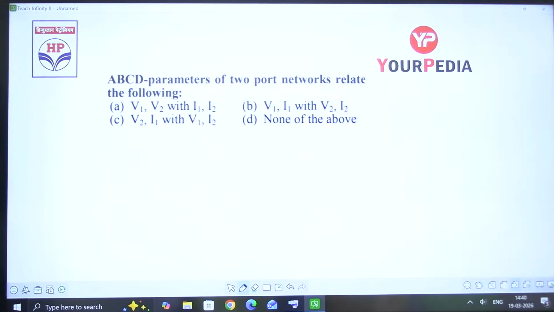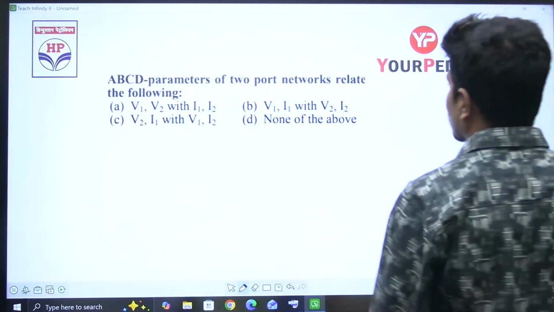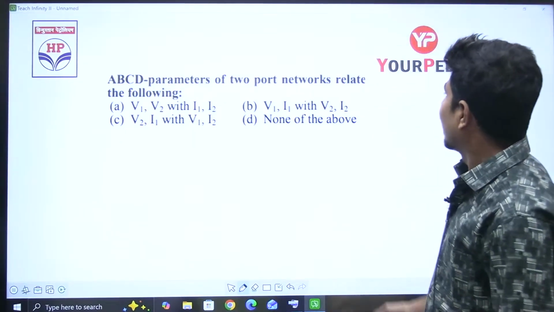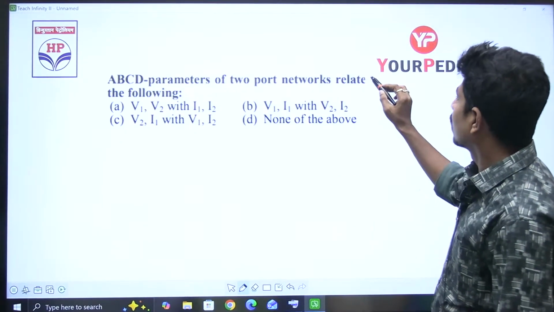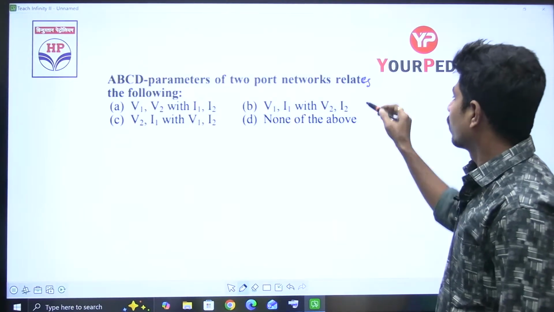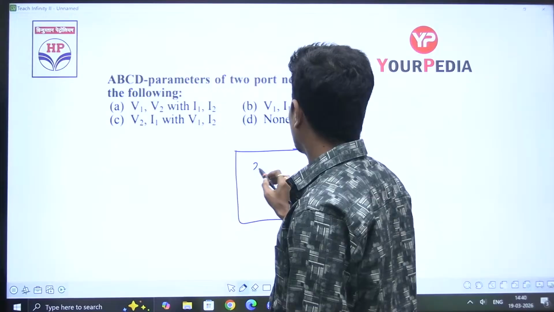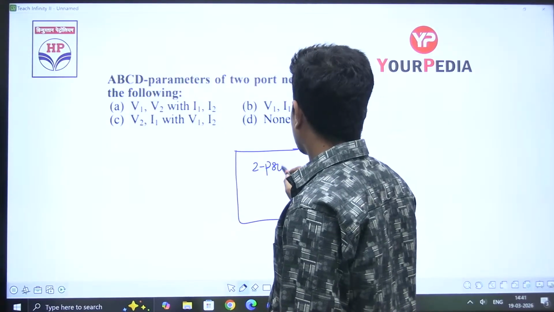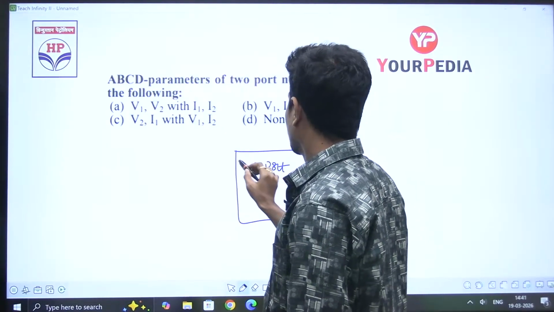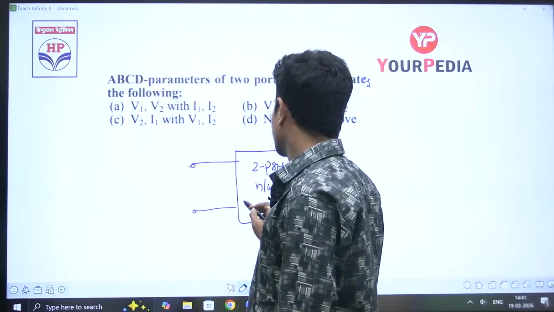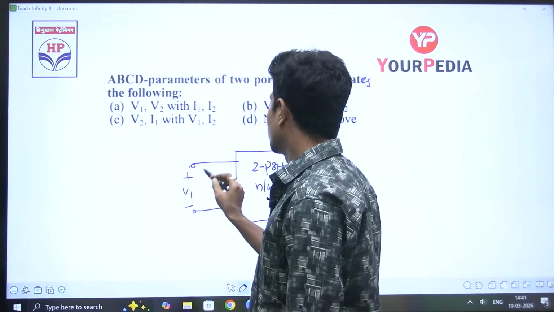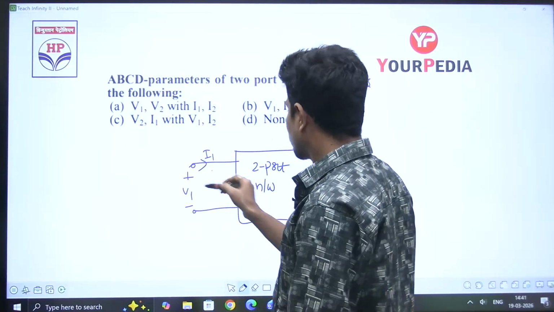The question is: ABCD parameters of a two-port network relate the following. If you take any network, this is a two-port network. Input, port 1, voltage V1, current I1.